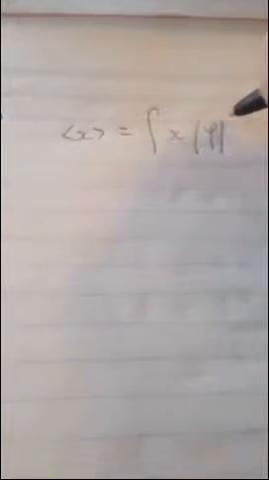Okay, let's look at the next section. Next section is we want the value of x, the expectation of x. So the expectation of x is going to equal, as we know, the integral of x times the normalized wave function squared dx, which is going to equal 2 over a times the integral from 0 to a of x sine squared n pi x over a dx.